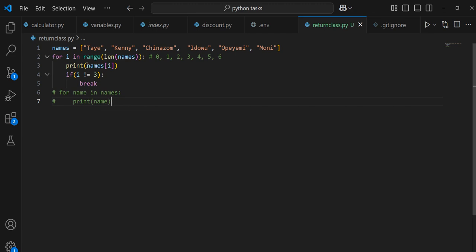So if you run this, that is, if I change the location of Idowu, it will still give me what I want. That is, it must print all the names before Idowu, not after Idowu, and not even Idowu itself. Any question on that? So those are the two assignments given to us. Firstly, it should stop at the third index. Then secondly, it should not print any name after Idowu. That is, when it's printing, it should stop at Idowu.